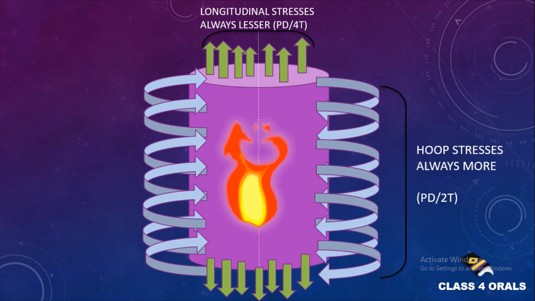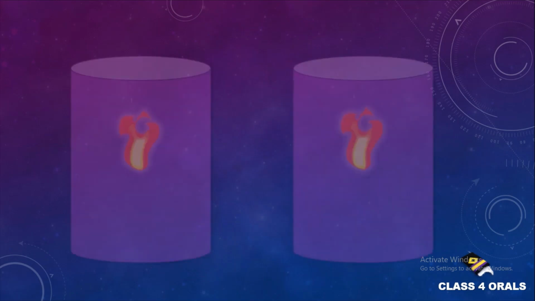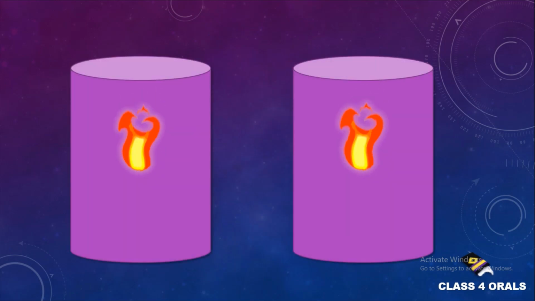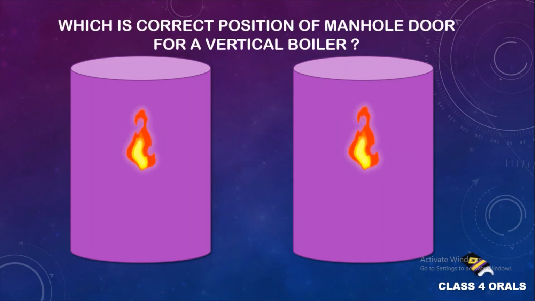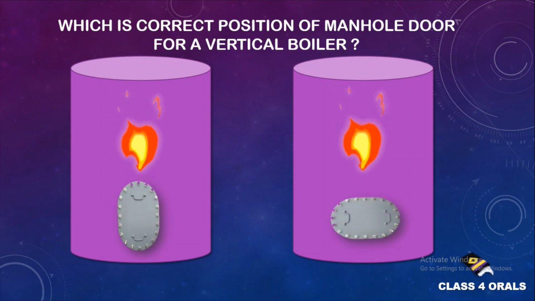The longitudinal stresses, shown by the green arrows, will always be lesser than the hoop stresses, and the value is PD by 4T. Thereby, we can conclude that on the circumference of the boiler, there will always be hoop stresses of more magnitude as compared to the longitudinal stresses. So far, we have discussed that we are going to use elliptical doors. But which is the correct position for the manhole door for a vertical boiler? Is it to be put longitudinally or horizontally?